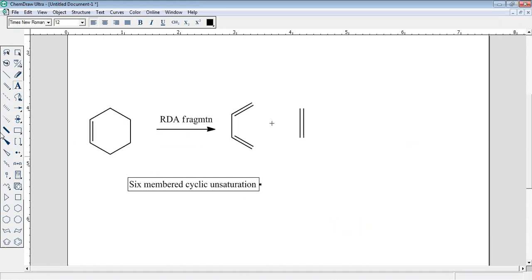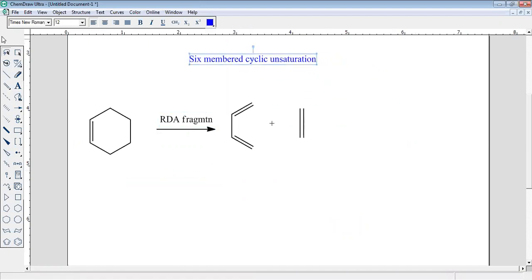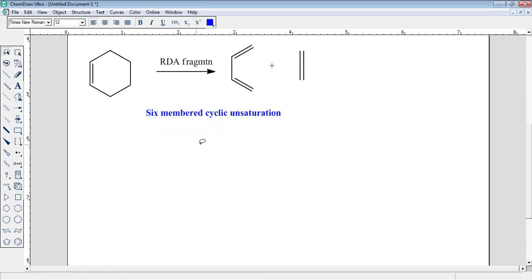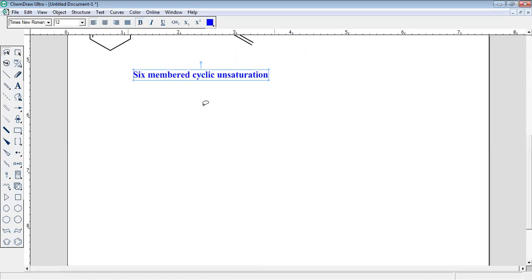This is the most important. Any compound which contains this functionality, a six-member ring with cyclic unsaturation, can undergo the retro Diels-Alder reaction.